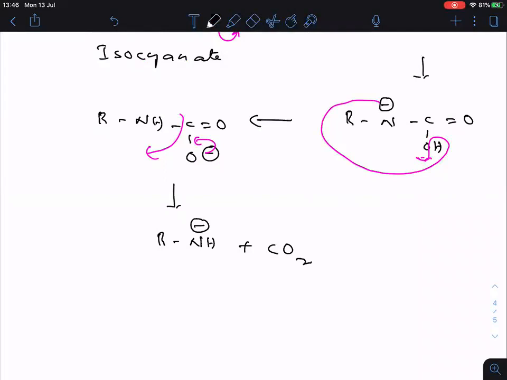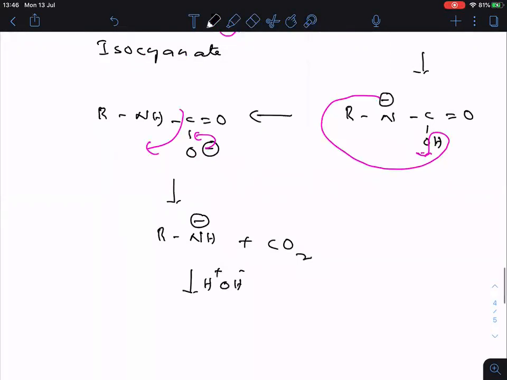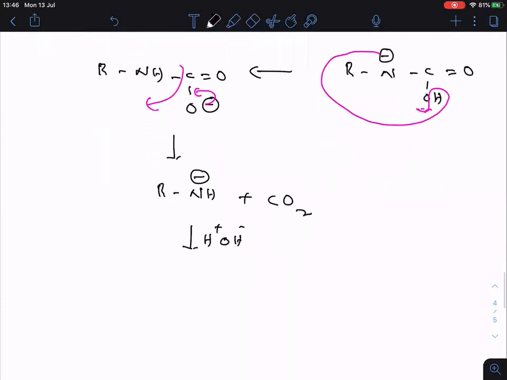As I told you, the reaction is taking place in aqueous medium. So in aqueous medium, water, H plus and OH minus ions are there. H plus ions will be bonded to the negatively charged nitrogen. Then what we will get here? RNH2, it is the primary amine. This is the entire mechanism of Hofmann bromamide.